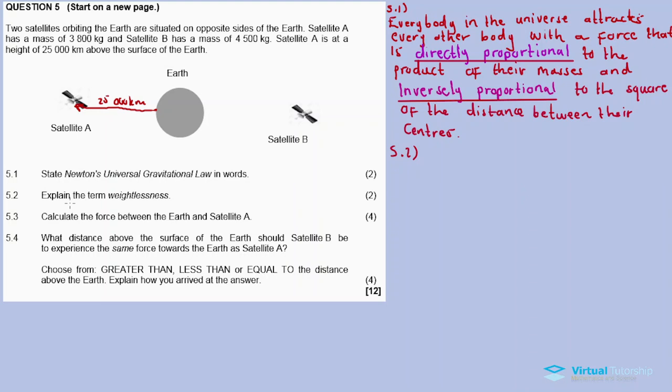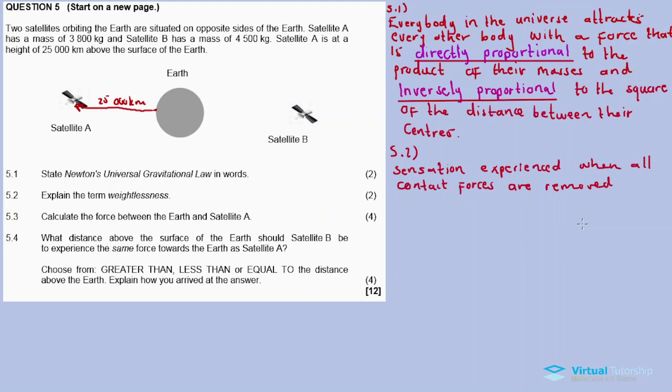Weightlessness simply means that it is a sensation experienced when all contact forces are removed. So the time eba weightless lama passengers engikhuluma ngawo, the only force acting at that point kuleyo height, it was only gravitational force.